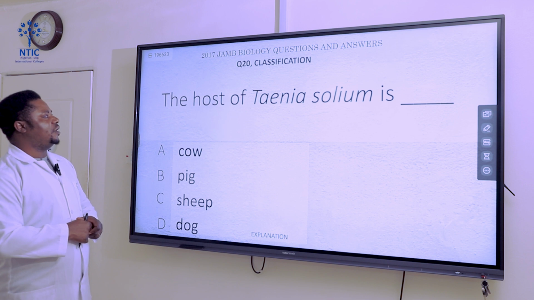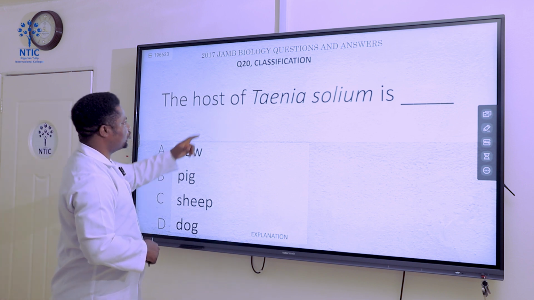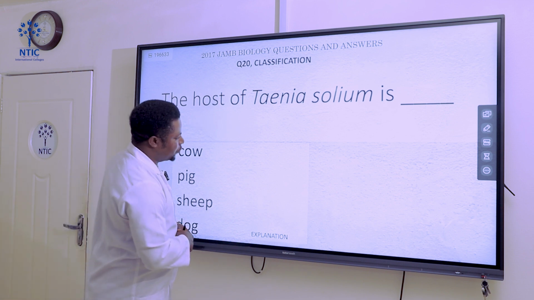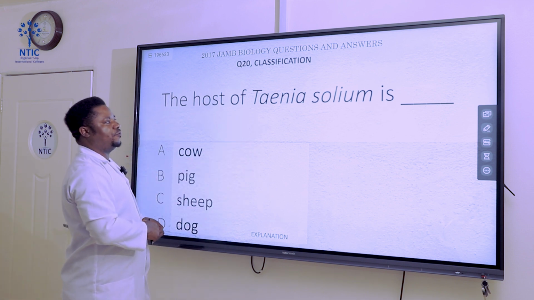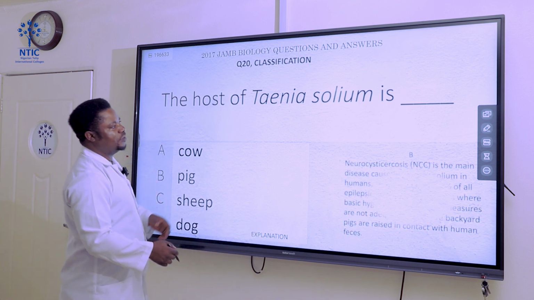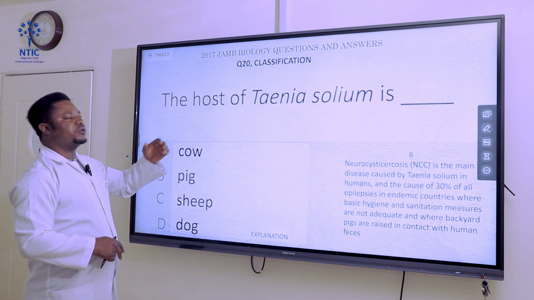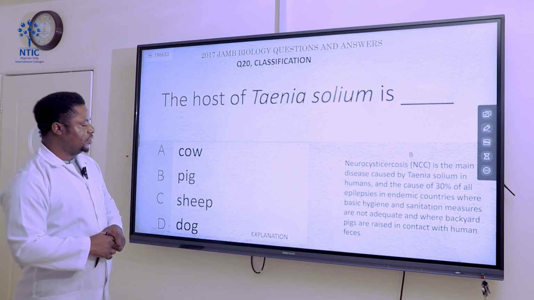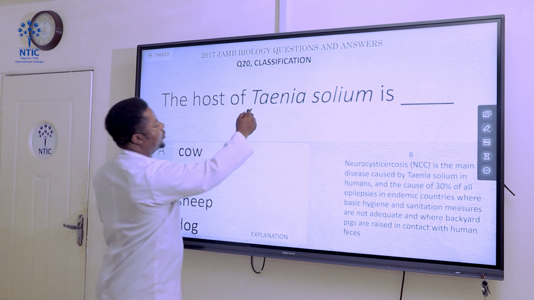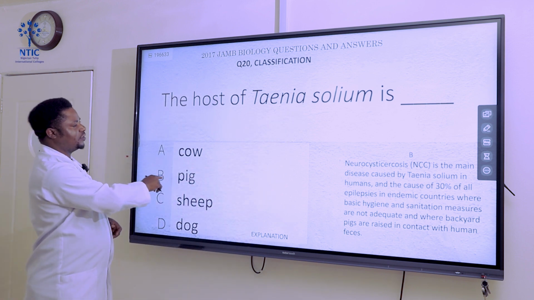Question number 20 says, the host of Taenia solium is what? This is the parasitic flatworm that is found in pork meat. We also have the one that is found in beef. So this one is found in pork. Yes, so our answer here is B.